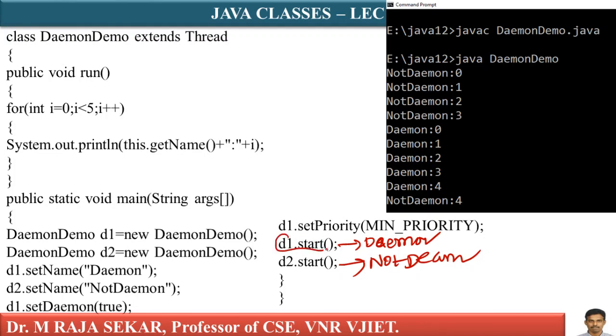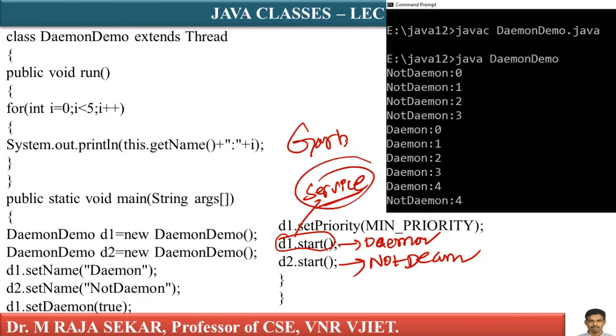This particular thread will get executed whenever microprocessor is idle. This thread is known as service thread. This thread works for others, just like garbage collector. Whenever microprocessor is idle, that time it will get executed. Therefore, even though you write d1.start first, which one will get executed?